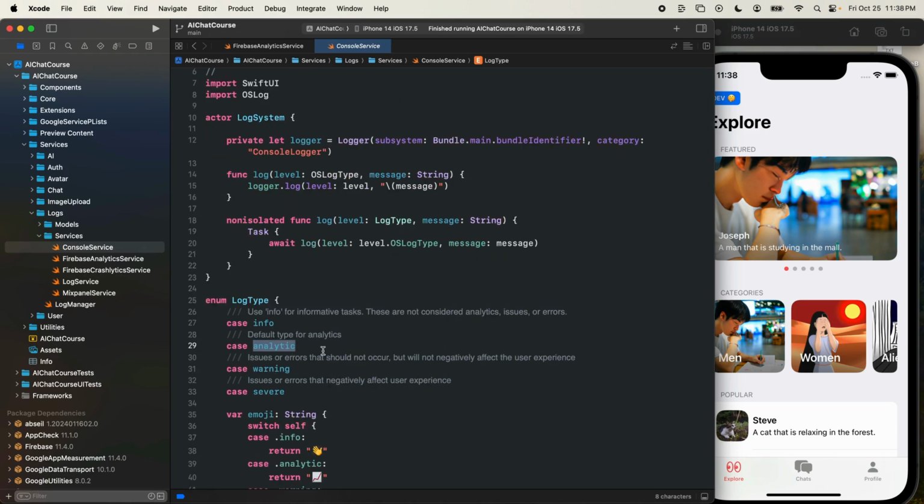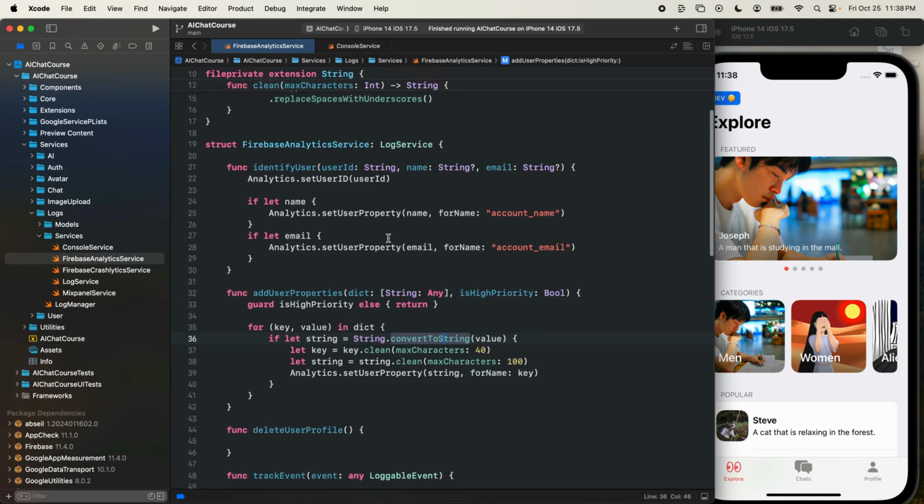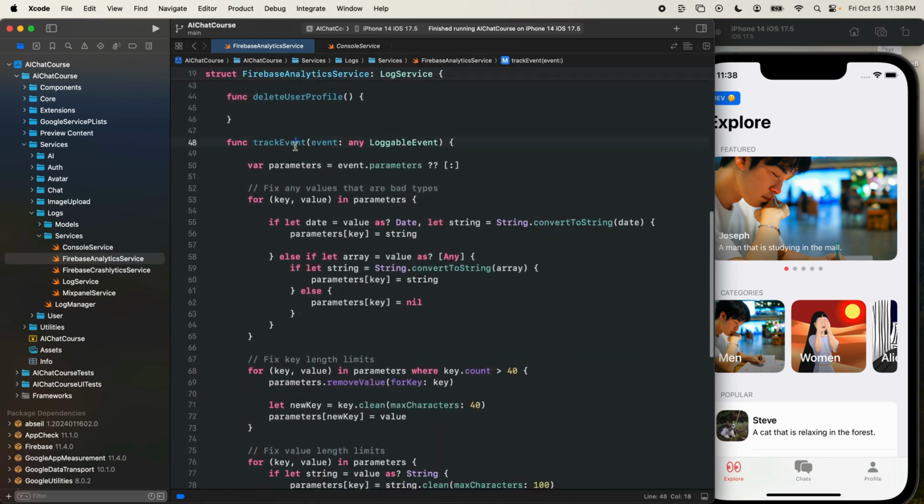And that scenario is actually how we're going to start this video. We're going to not send the info events to our Firebase and our Mixpanel services. So we'll send analytics, warnings, and severe, but info is going to be stuff that's really just for us, just for the console.